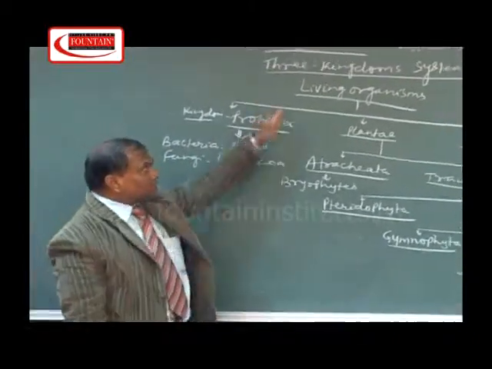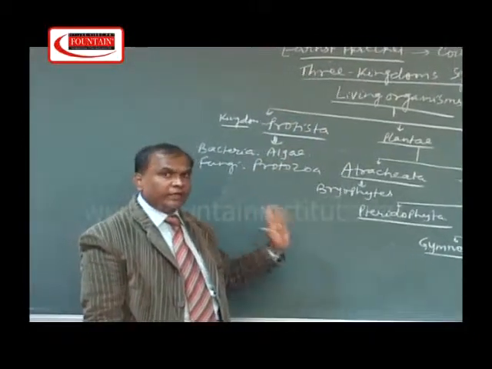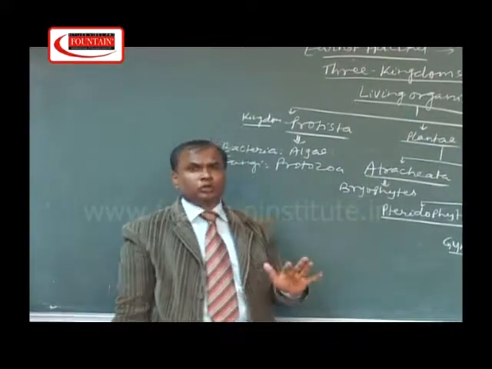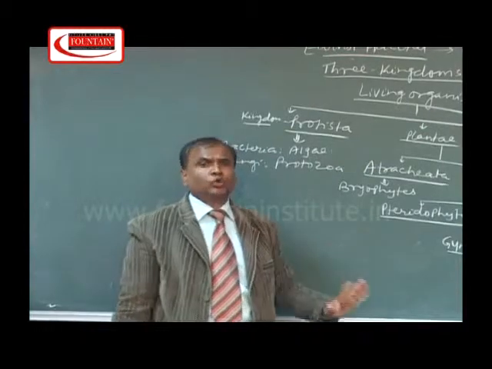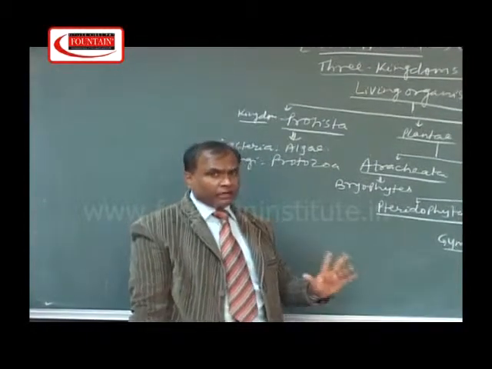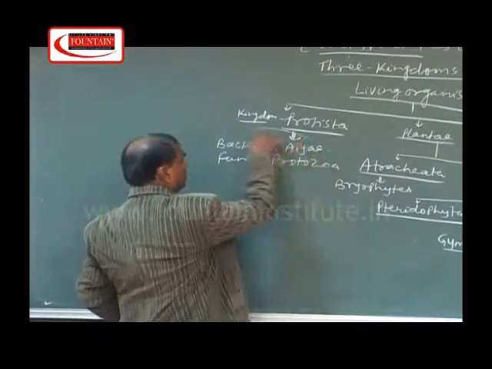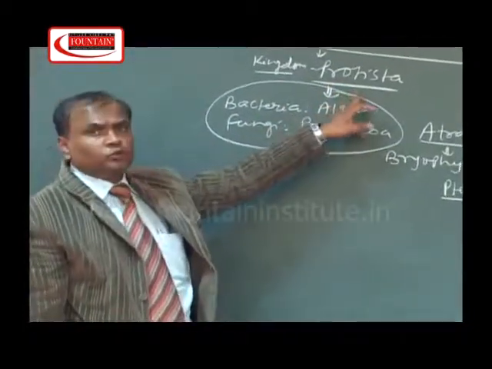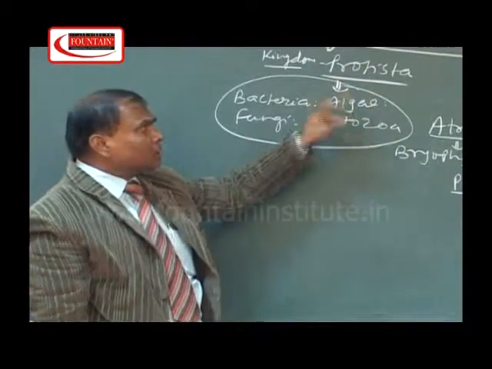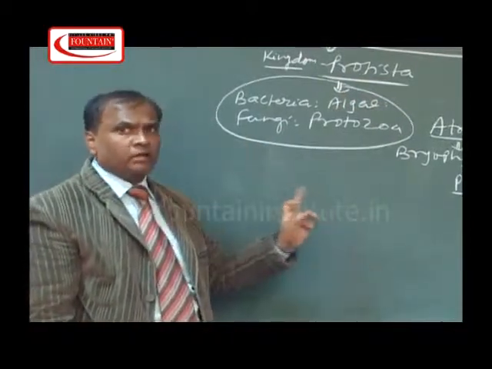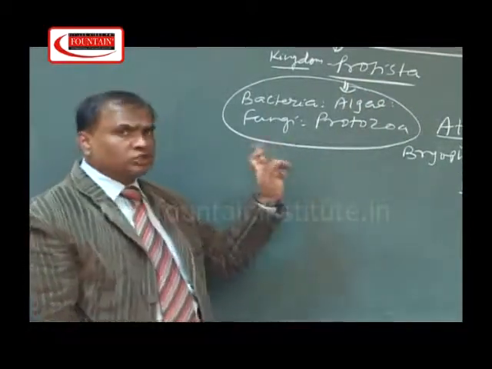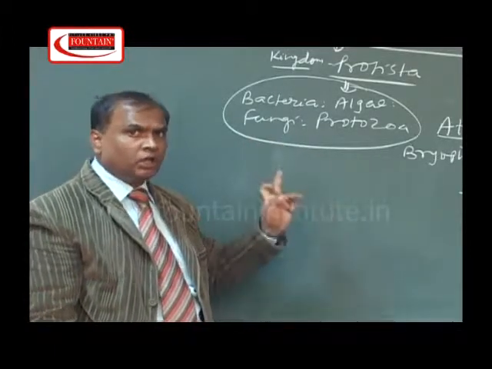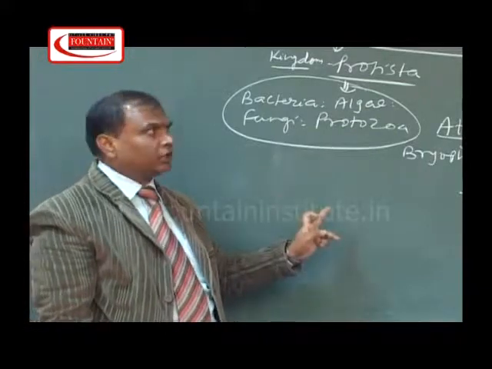If we examine this three kingdom system of classification minutely, then we can say that this system could not solve any of the problems of the two kingdom system of classification, but all the problems accumulated at one place. One place means the problematic kingdom is only kingdom Protista. This kingdom Protista is a very large and complicated kingdom. It includes prokaryotes, eukaryotes, unicellular, multicellular, autotrophic and heterotrophic organisms.